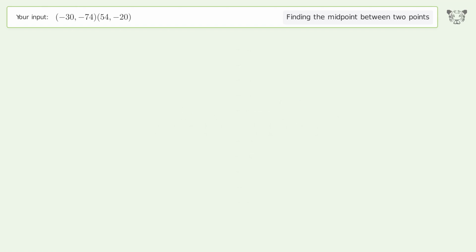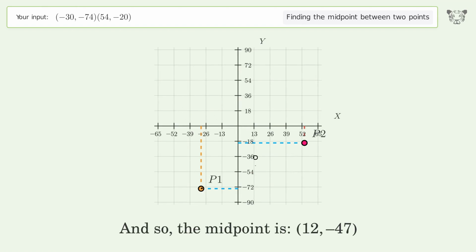And so, the midpoint is 12, negative 47.